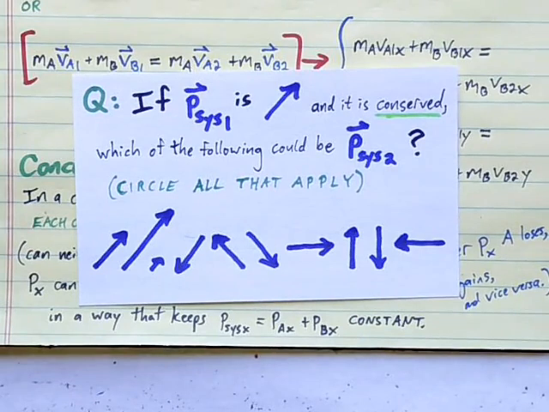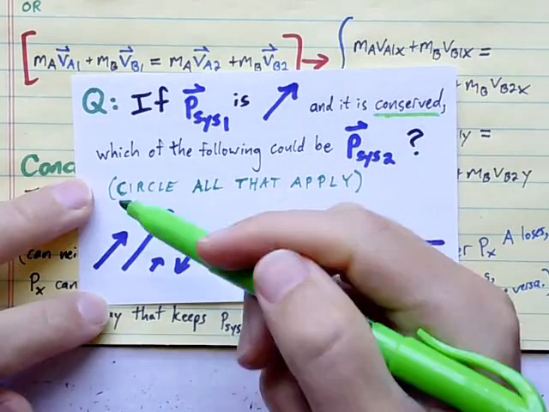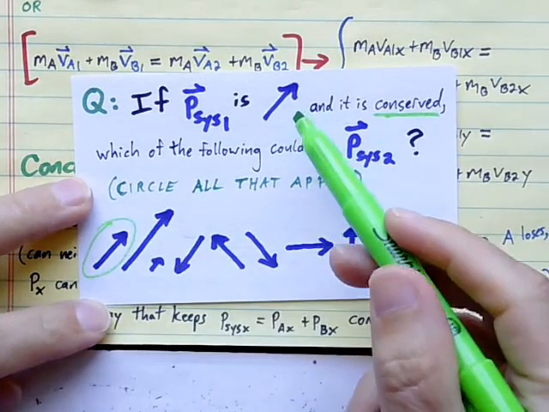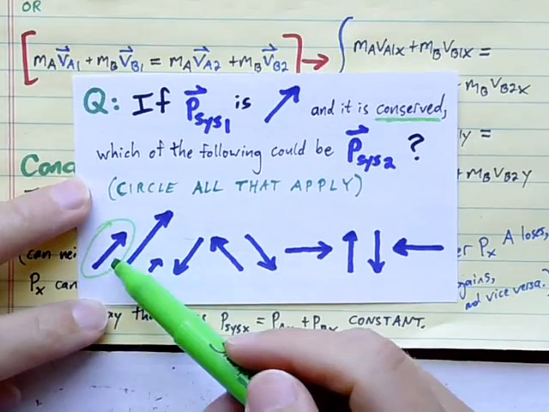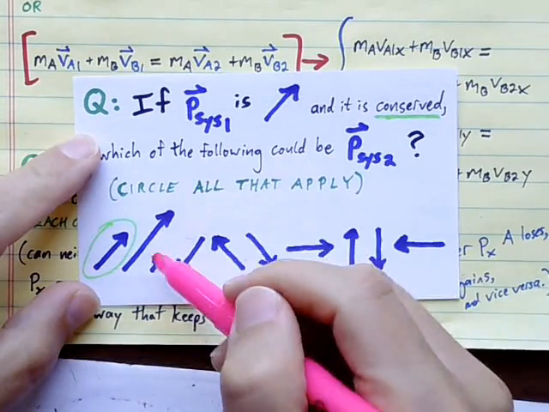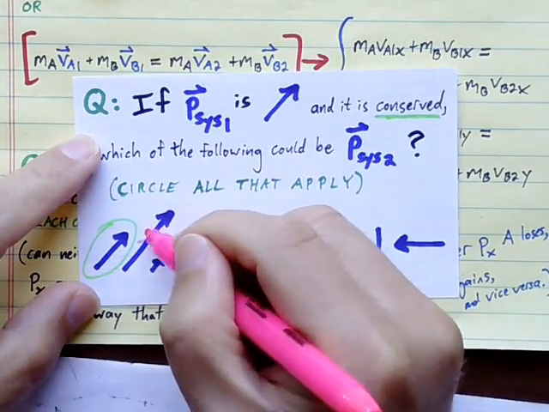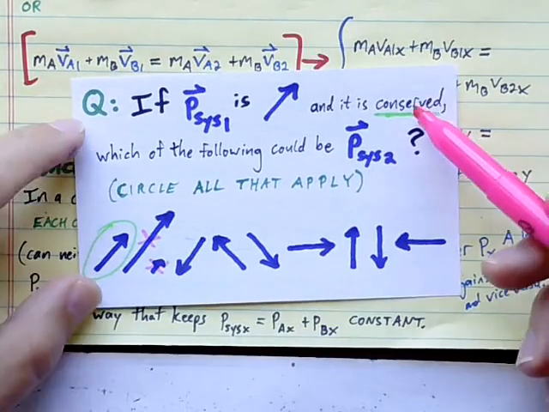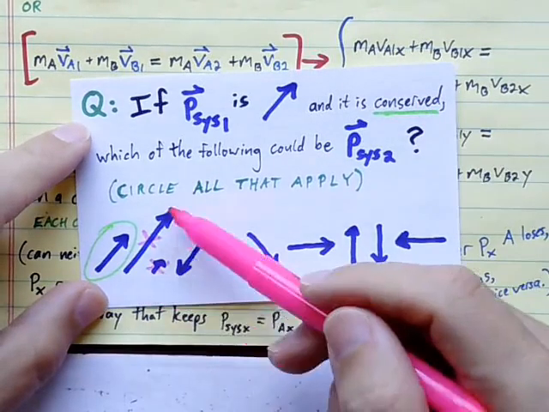You got it? Okay, well I hope you recognize that this is the only vector that's identical to that, so this could certainly be the final momentum of the system. The next two show that the magnitude has changed. That one increased, that one decreased. So those cannot be the case. If momentum is conserved, we can't have a different magnitude at the end.